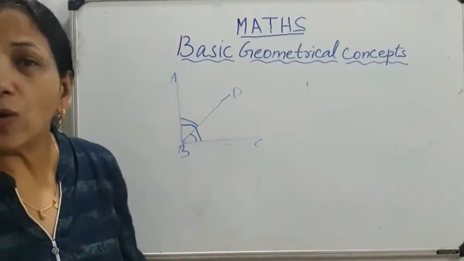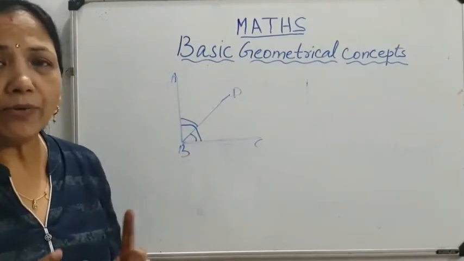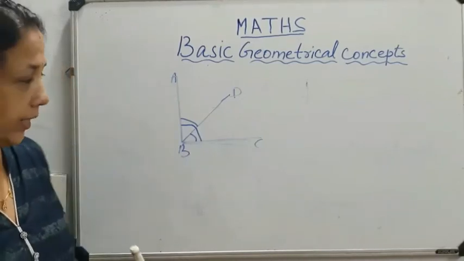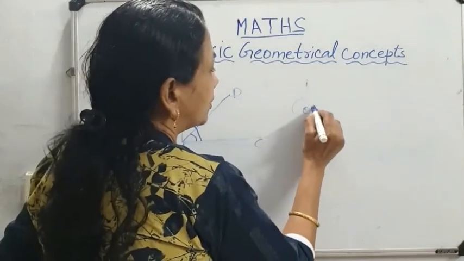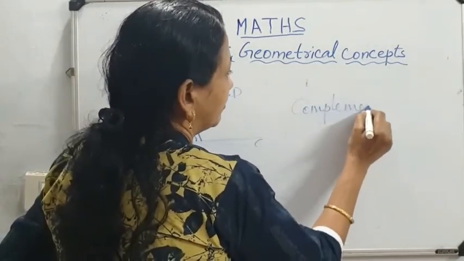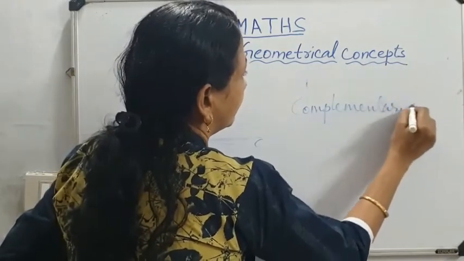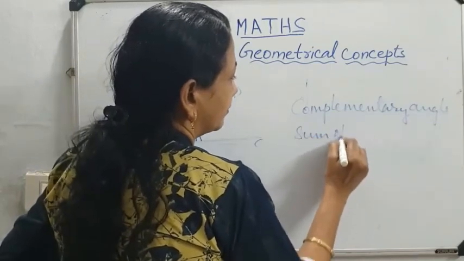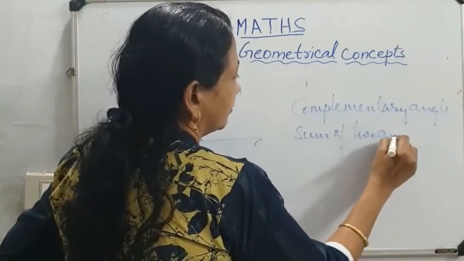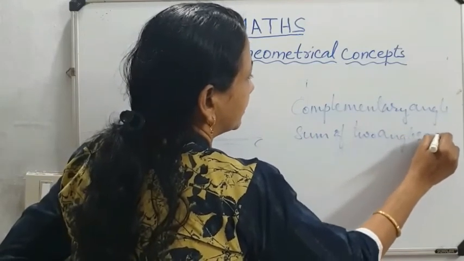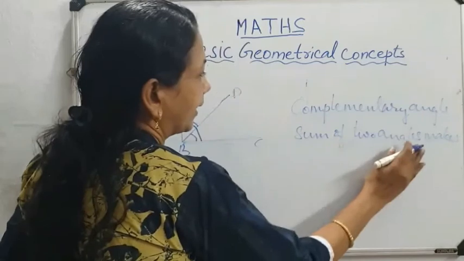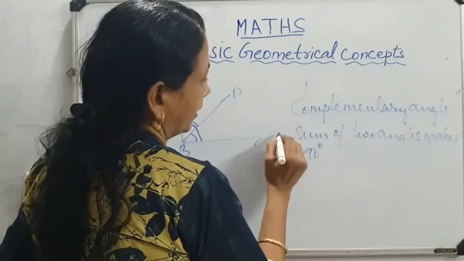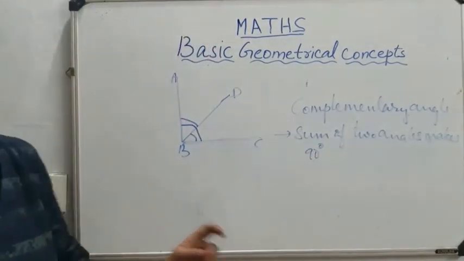So they are called complementary angles. Sum of two angles is 90 degree, then it is called complementary angle. Complementary angle means sum of two angles makes 90 degree.